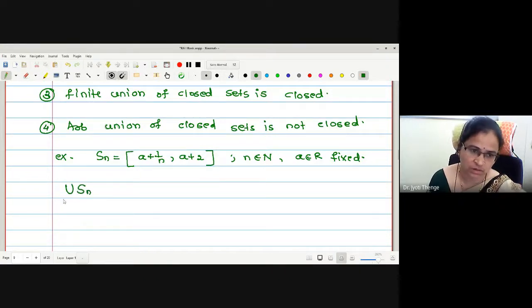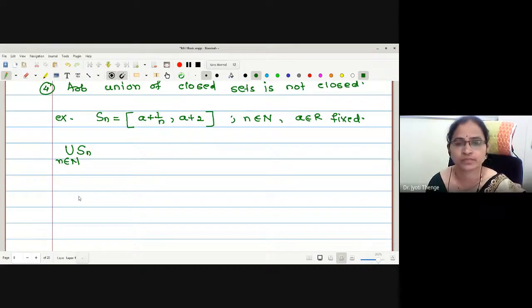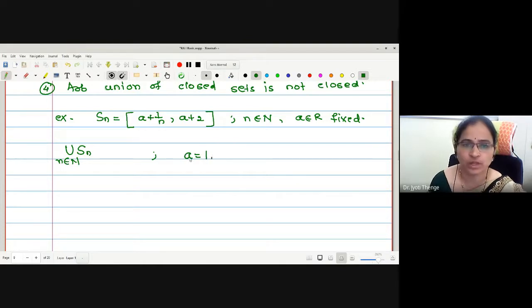What is the union? Let us fix some value. I will fix a as 1. Then what is Sn? It is the closed interval from 1 plus 1 by n to 3, that is, a plus 2.